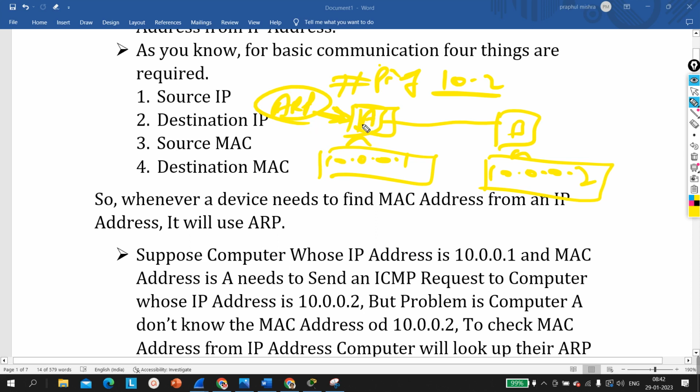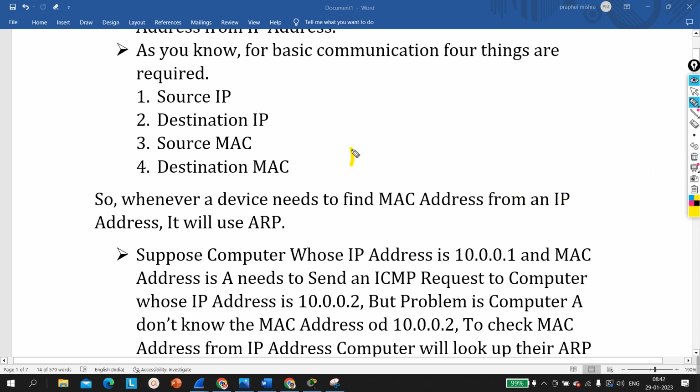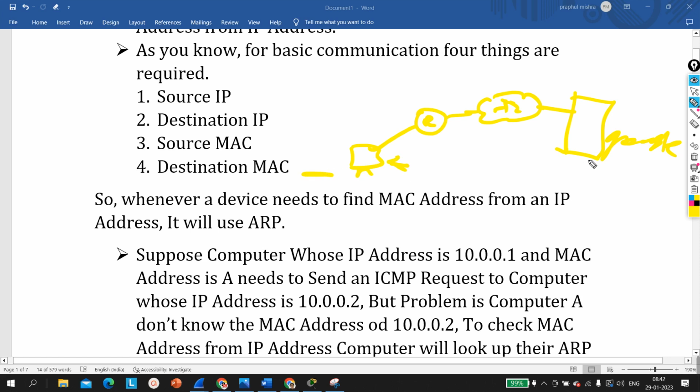And as you know, if my remote network belongs to the same network, then only this PC will generate an ARP request for the destination. Otherwise, if the destination belongs to a different network, this device will generate ARP for its default gateway, right? Suppose this is my computer connected to a router, and this router is connected to the internet, which is connected to an HTTP server. Suppose this is the Google server, and I want to ping the Google server from this PC. So the source will be my PC and the destination will be the Google server.